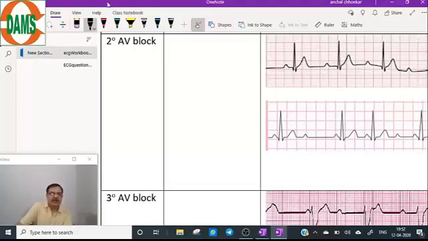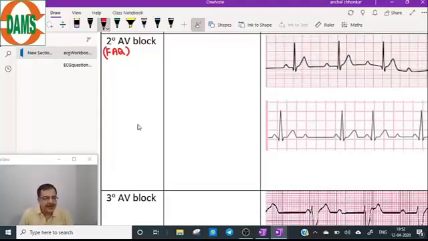Yes, the QRS complex in first degree AV block will be normal.